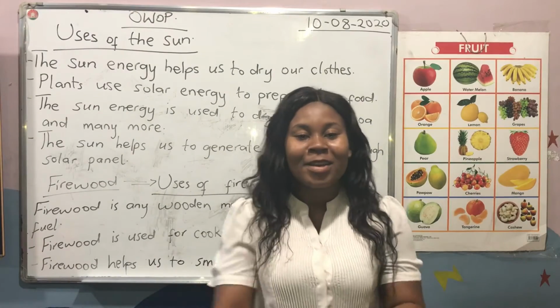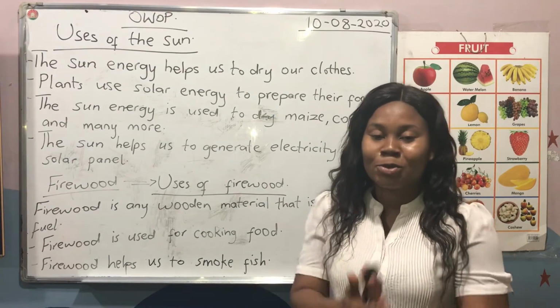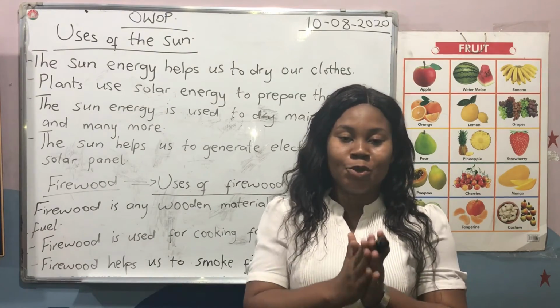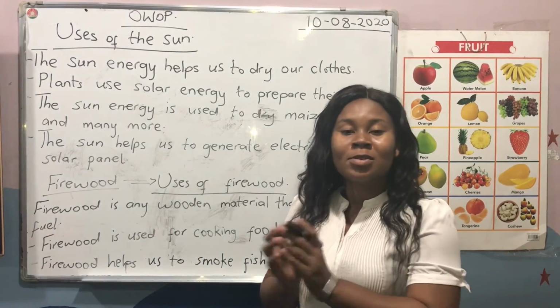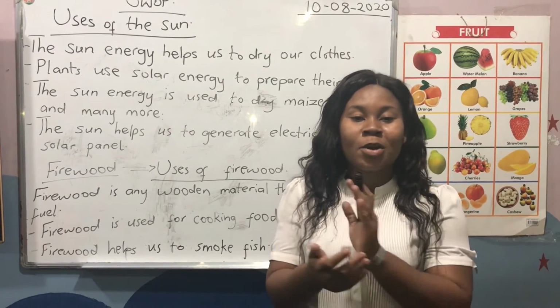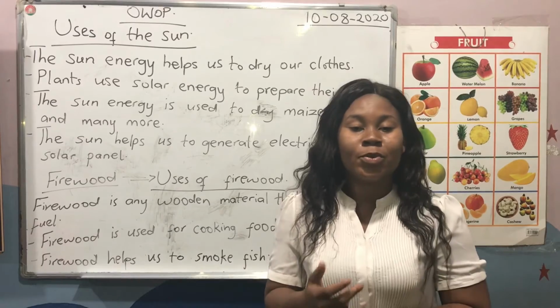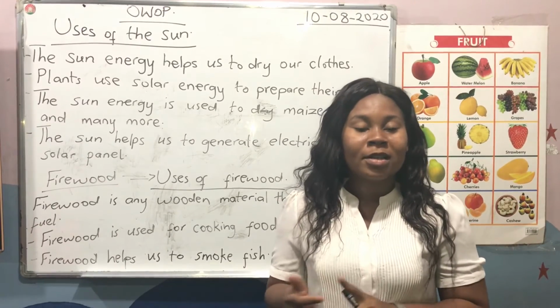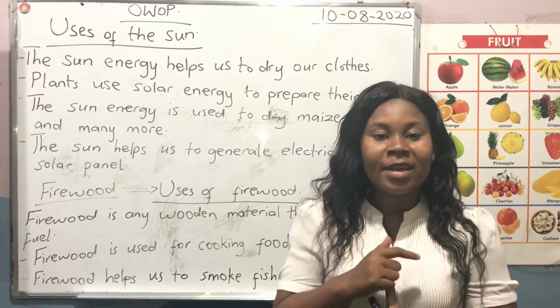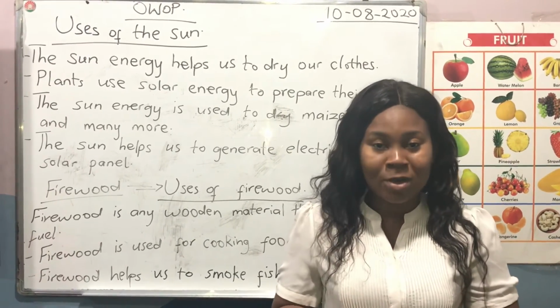So guys, that is the end of our lesson for today. So today we talked about energy, and we said energy is the ability to do work. And then we talked about sources of energy, where we get our energy from in the home and in our community. And we made mention of the wind, charcoal, the sun, and we said the sun is the main source of energy. And the energy we get from the sun is called what?